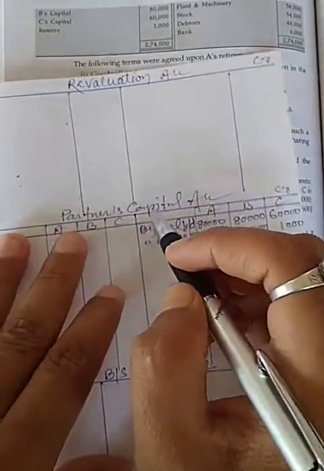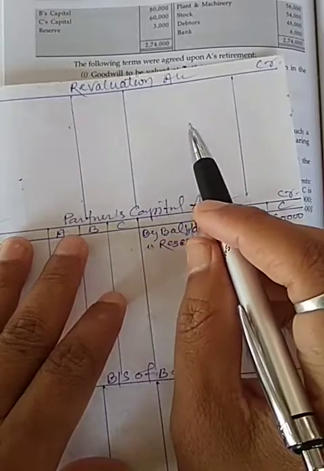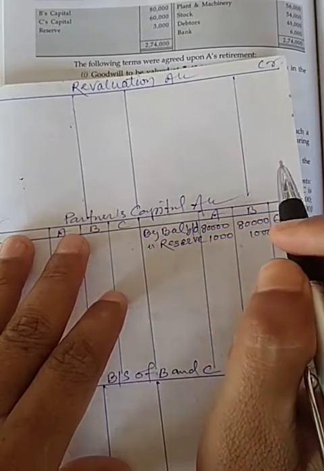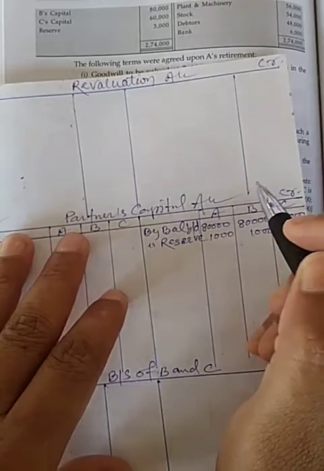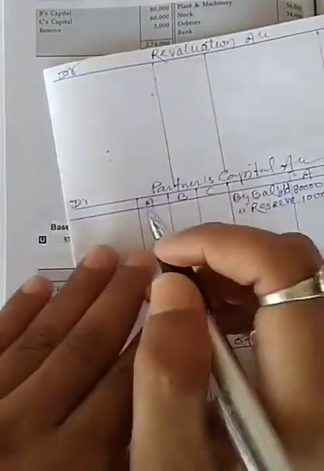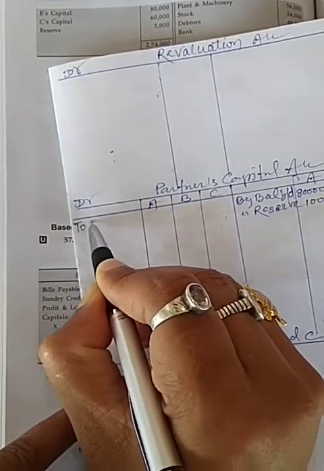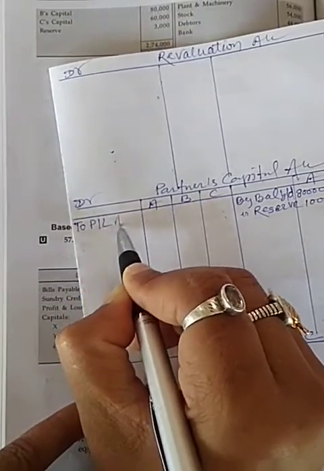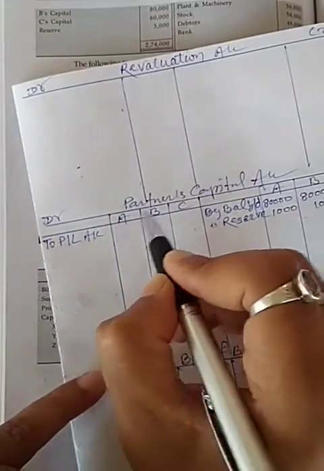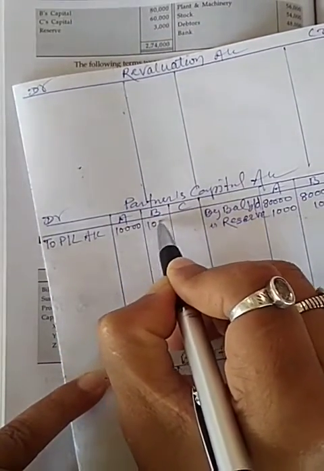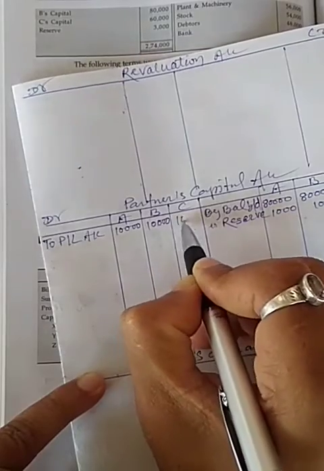Now in debit side or in asset side, profit and loss balance is also given, so it will transfer into debit side profit and loss account. It will be 10,000, 10,000 and 10,000.